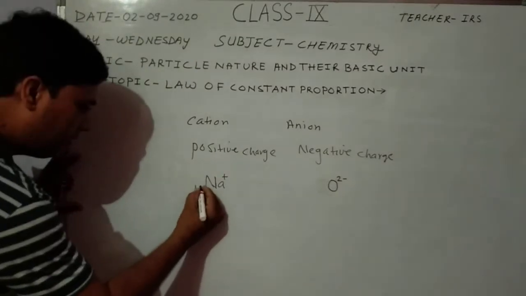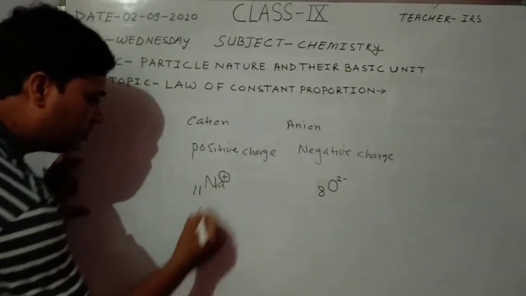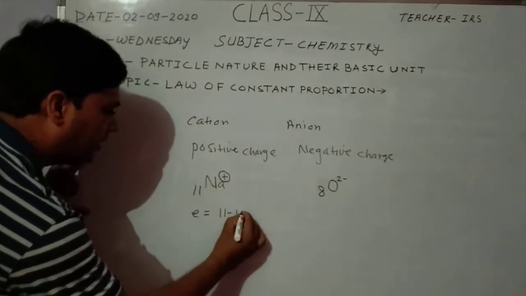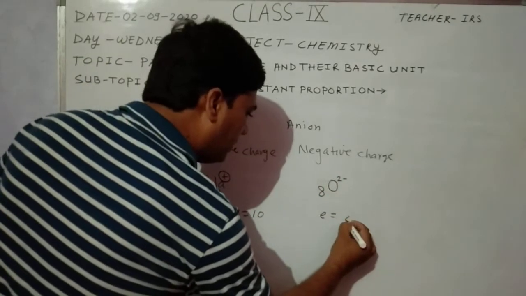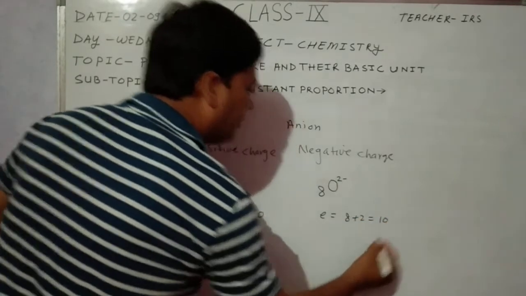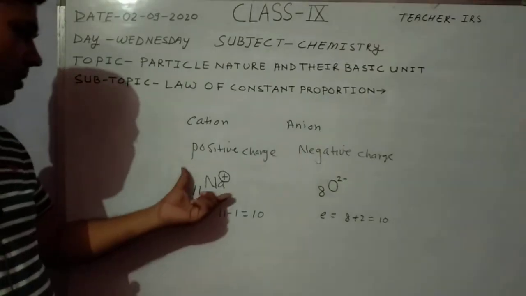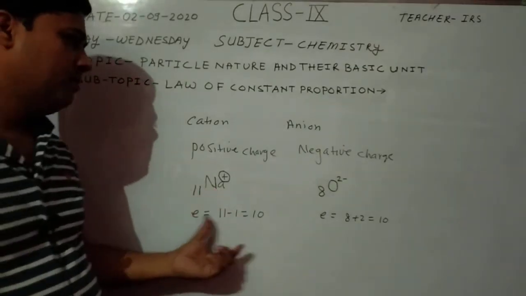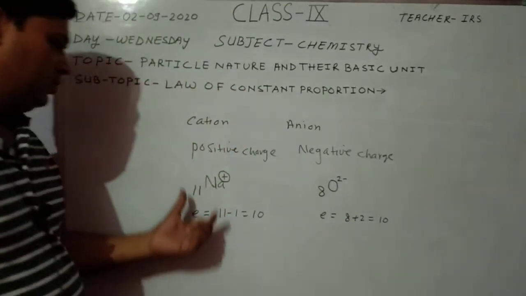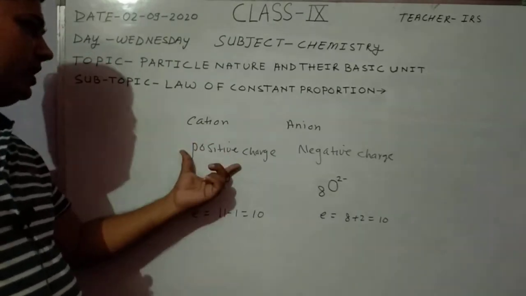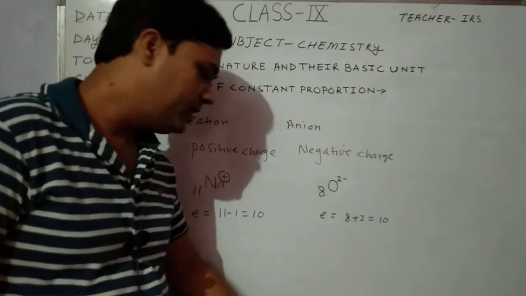For sodium ion, the atomic number is 11, and for oxygen, the atomic number is 8. It contains one positive charge, so electrons will be 11 minus 1, that is 10. It contains two negative charges, so electrons will be 8 plus 2, that is equal to 10. So in positively charged species, the number of electrons reduces, but in negatively charged species, the number of electrons increases. Okay, so in this way we can calculate the number of electrons in positively charged species, known as cations, and negatively charged species, known as anions.